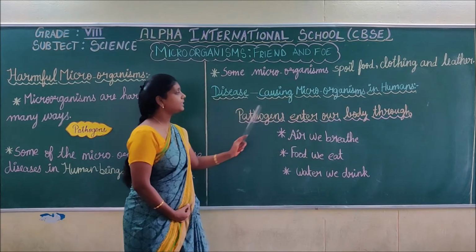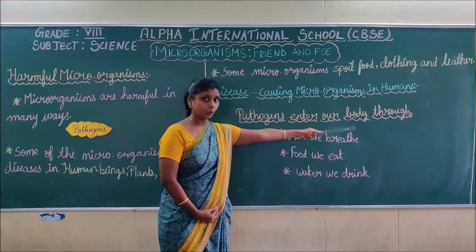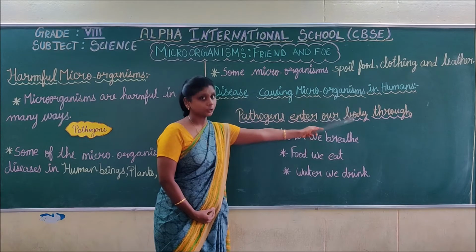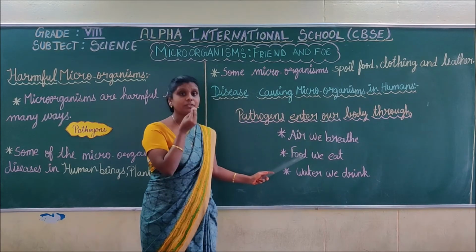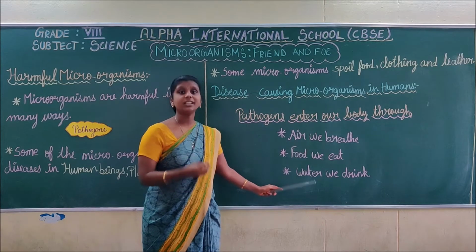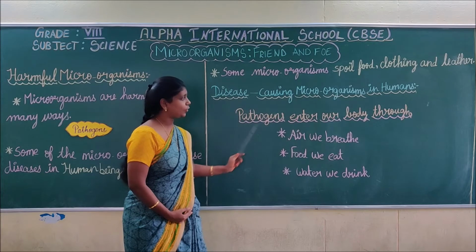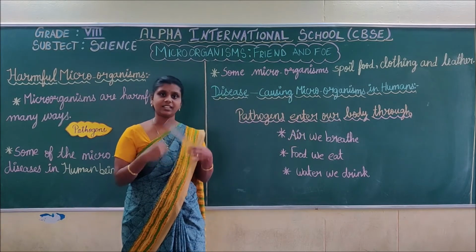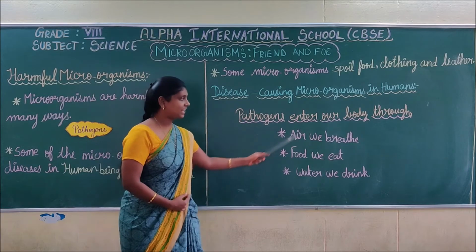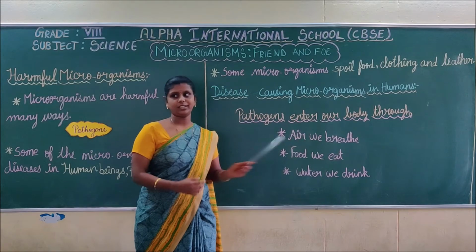The pathogens or harmful microorganisms enter our body through the air we breathe, the food we eat and the water we drink. In these three ways, the pathogens enter our body. Do you understand how pathogens enter our body? By the air we breathe, food we eat, and water we drink.